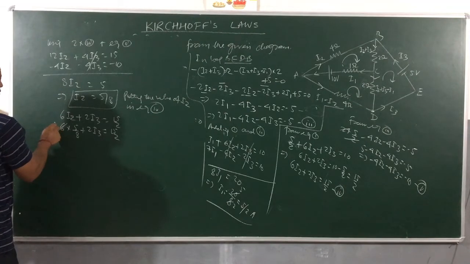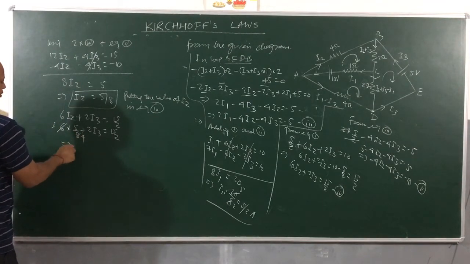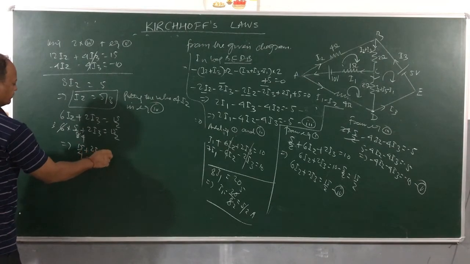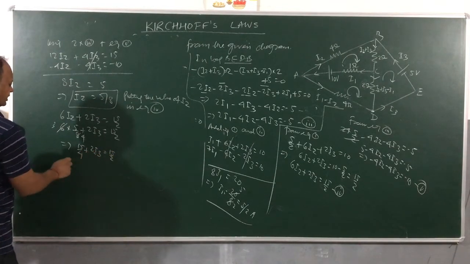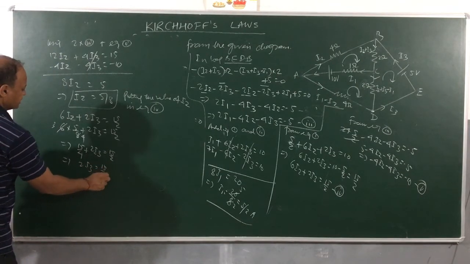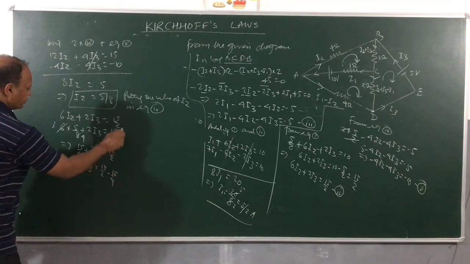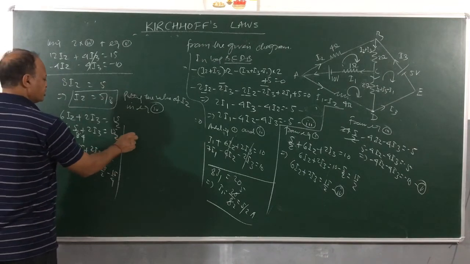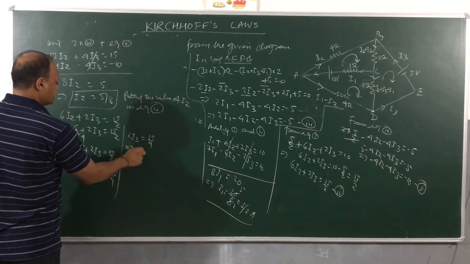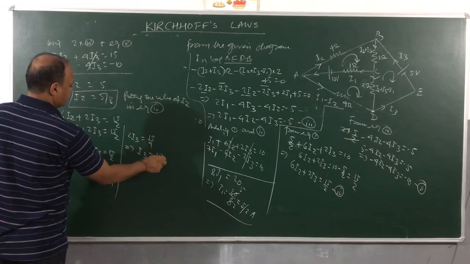Cancel it. 2 3s are 6, 2 4s are 8. So 15 by 4 plus 2I3 is equal to 15 by 2. Now take it on the right hand side. 2I3 is equal to 15 by 2 minus 15 by 4. So 2I3 is equal to how much we got? 15 by 4. So how much I3 we got? 15 by 8.